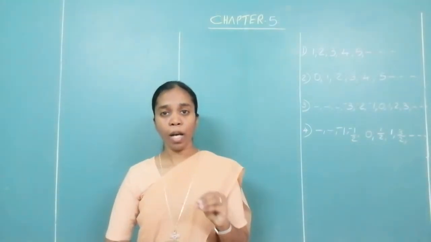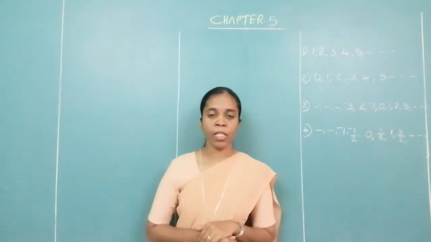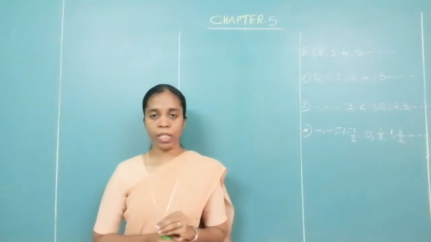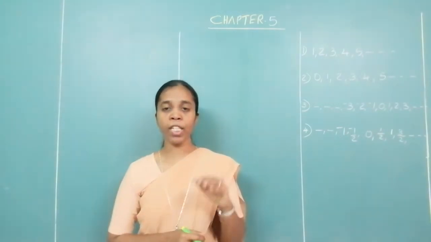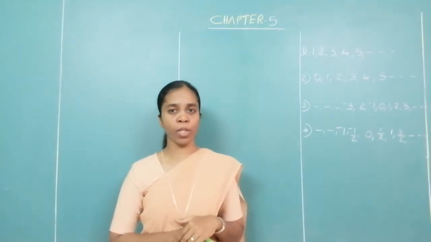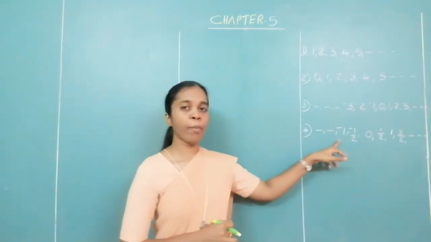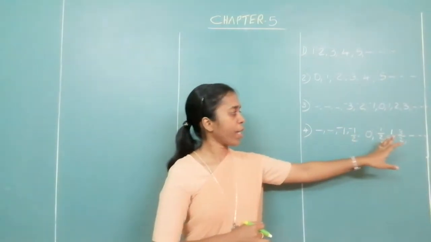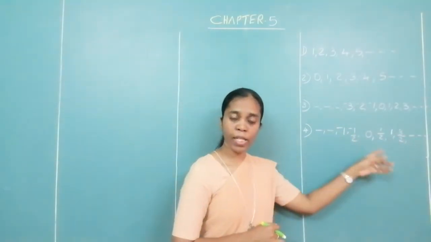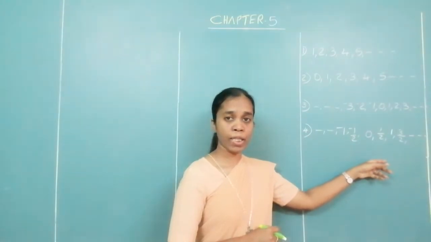Now, what are rational numbers? All the numbers which can be written in the form of a fraction, that is, in the numerator denominator form. For example, I have minus 1, I have 0, I have 1. Are they rational numbers then? What did I say just now?